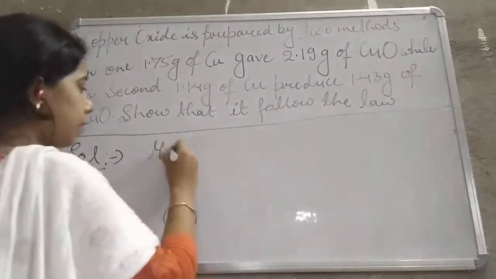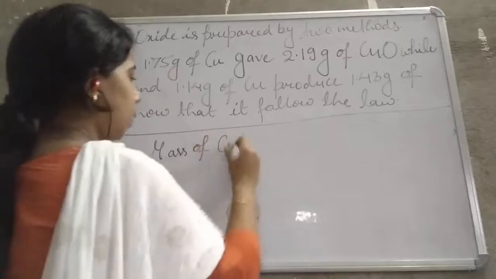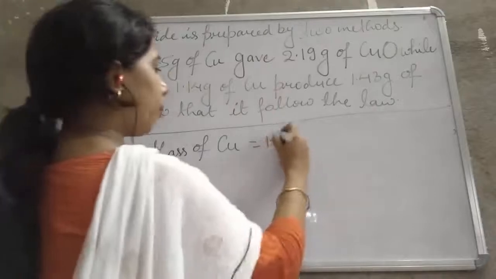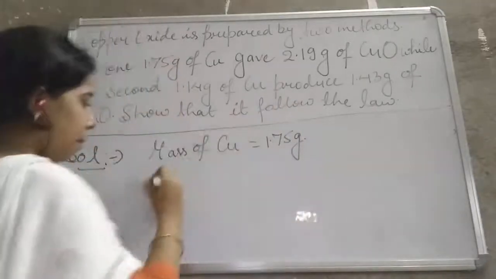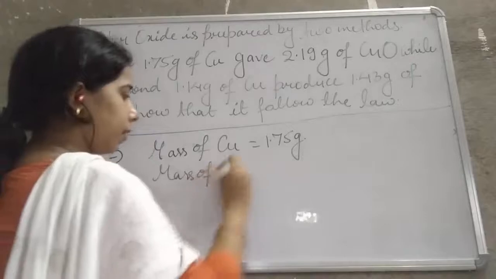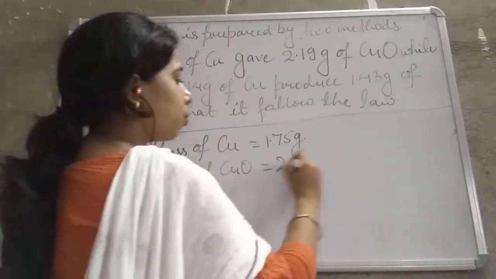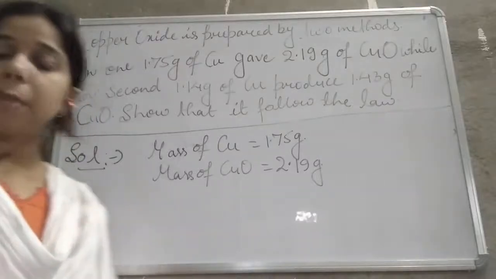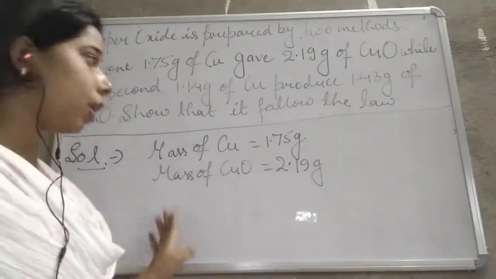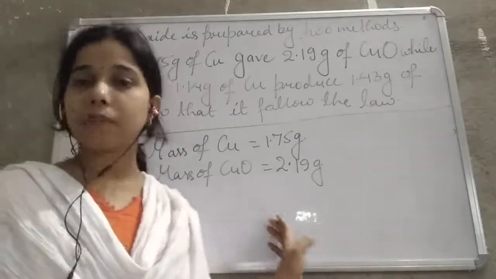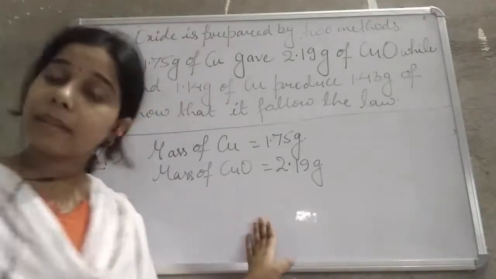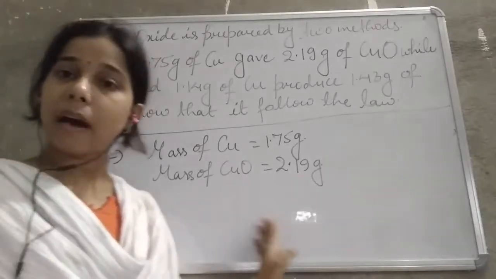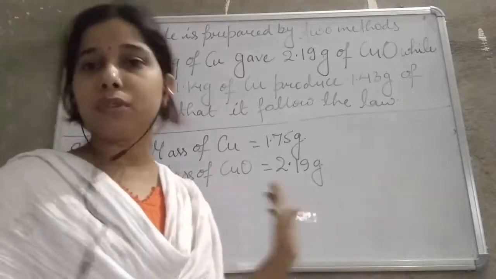We will write here, mass of copper in the first case is equal to 1.75 gram. Mass of the copper oxide, that is CuO, is equal to 2.19 gram. Now we have to find the percentage of copper in copper oxide. We have studied, students, how we find the percentage. Percentage is equal to mass of the solute upon mass of the solution.